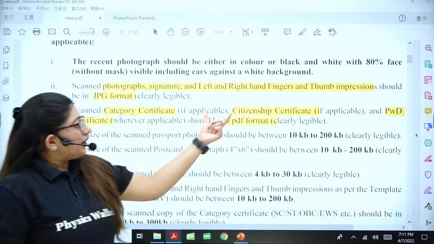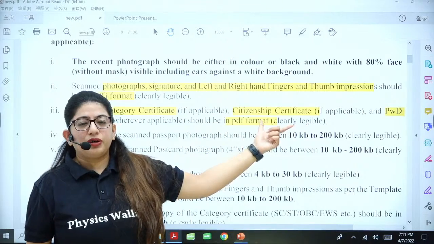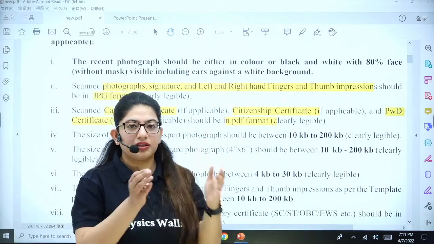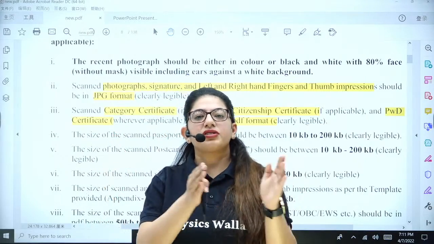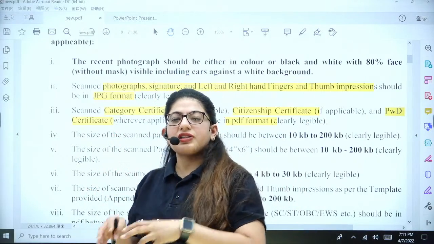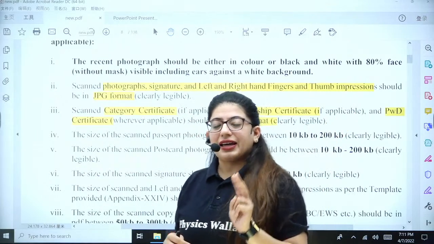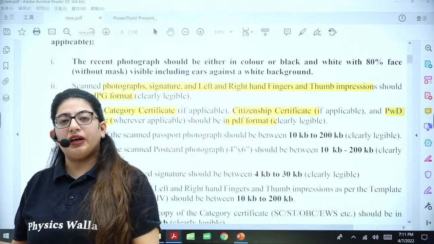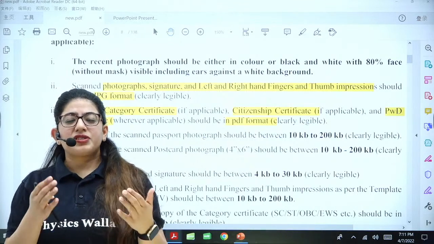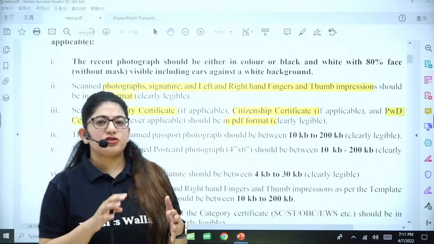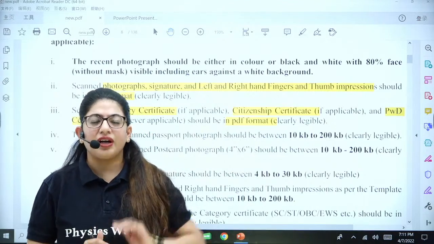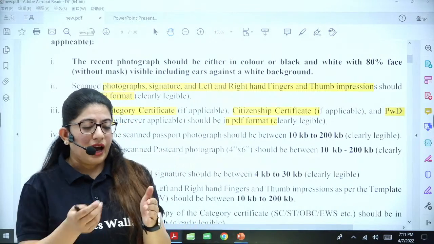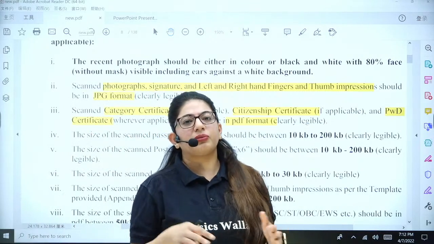Fine. Again, if you are an overseas student, from any other country, for instance, there are certain people who are NRI, non-residents of India. They are Indians, but they're living in other countries. Second, there are people who have an OCI card, overseas citizen of India. For example, if their grandparents or parents were from India, but their minor child is living in another country, that child will have an OCI card, or he or she has to take that card from the embassy.